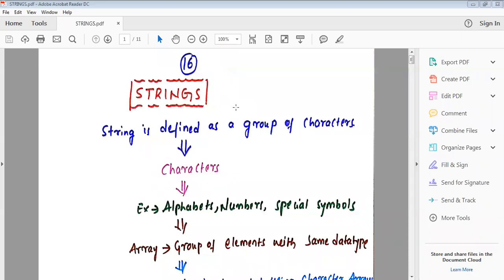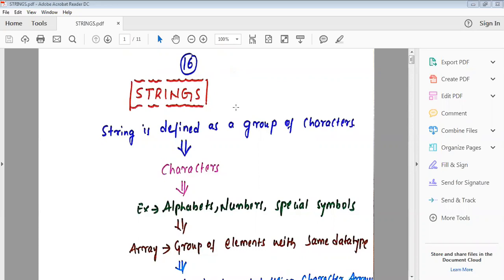And another example, your email ID. Your email ID is also a string. It is a group of characters. For example, take my email ID, mounesh@gmail.com. These are a group of characters.